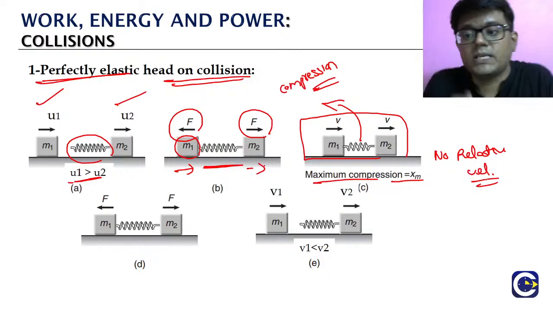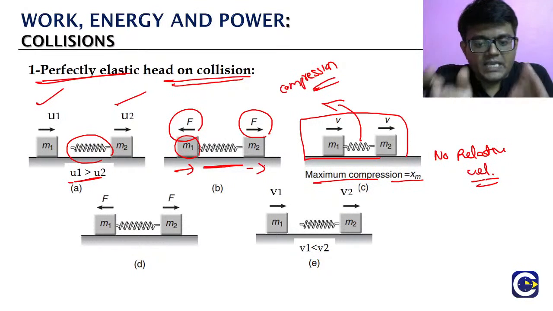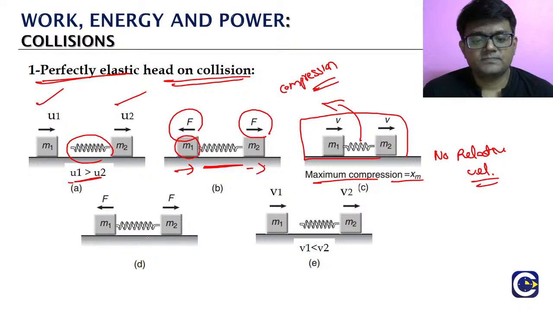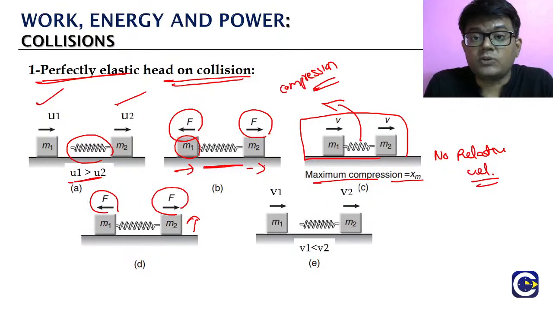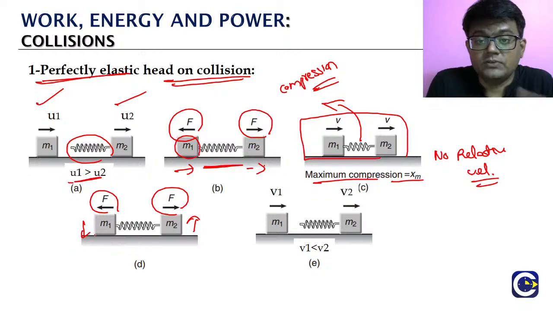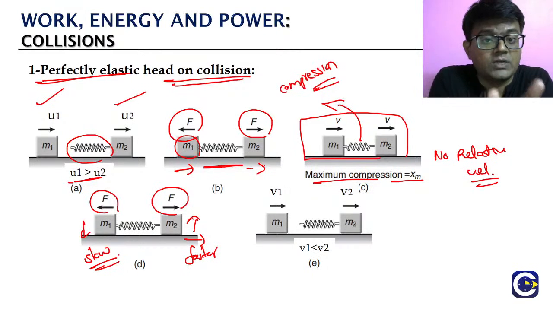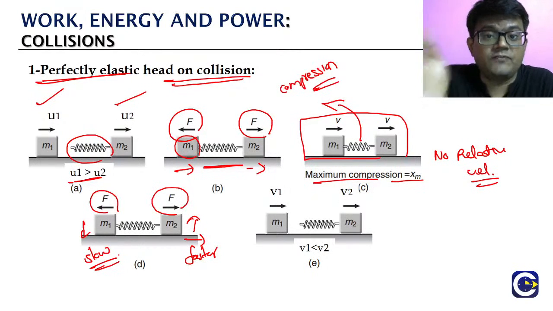From then onwards, what is going to happen? They will start receding away. Why? Because now there are forces acting on them, right? On m2 there is a force acting in the forward direction, so its velocity will keep increasing further. On m1 there is a force acting in the reverse direction, its speed or velocity value will keep decreasing. So now m2 will start moving faster, and m1 is slowing down.